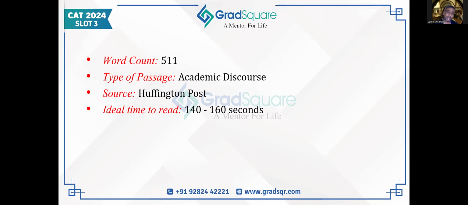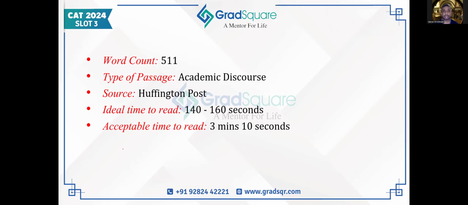I would say reading this passage can take about 2.5 minutes for seasoned readers. Vocabulary is not very difficult, language is not very difficult, but there are a lot of points which the author makes about the same topic of discussion. Every paragraph brings about a new perspective on the topic, so we have to read with utter concentration. It's not like the same point is being dragged on from the beginning till the end. There are a lot of smaller things to understand. So that's why reading can take about 2.5 minutes for seasoned readers.